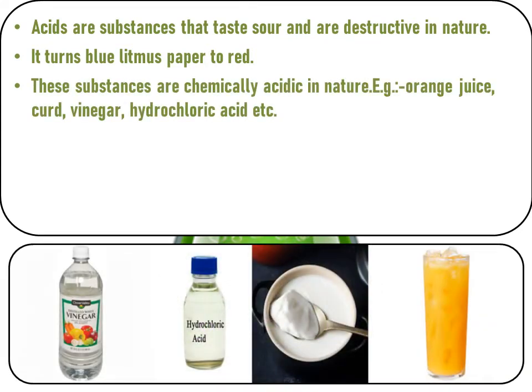These substances are chemically acidic in nature. Examples are orange juice, curd, vinegar, hydrochloric acid, etc. A thing which contains acid is always acidic. I have told you. Examples: vinegar, hydrochloric acid, curd and orange juice.